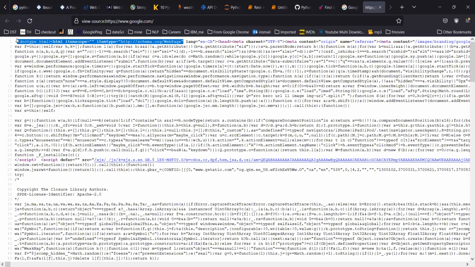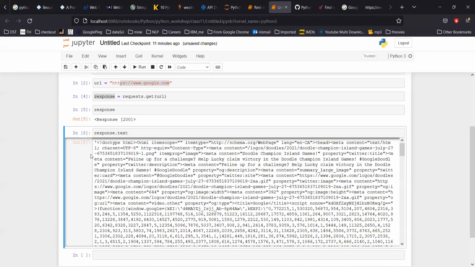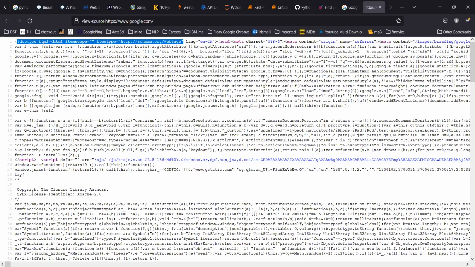Let's match whether whatever our program downloaded has that or not. The program is here, and if you see HTML itemscope and schema WebPage, the same is here, right?